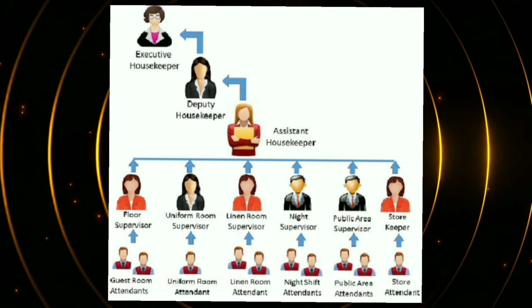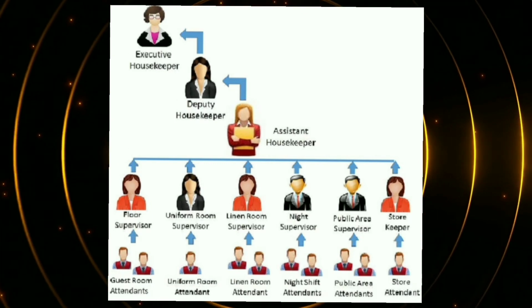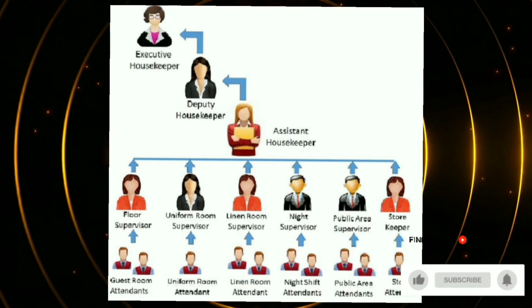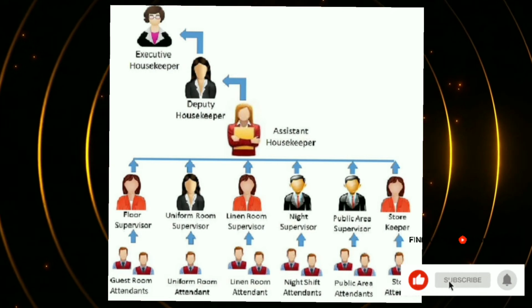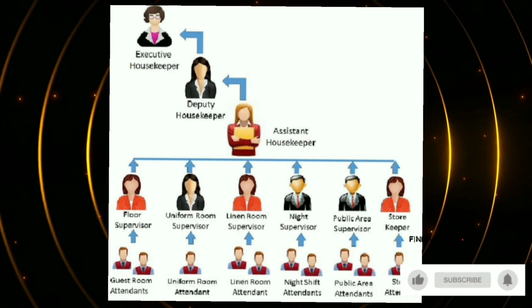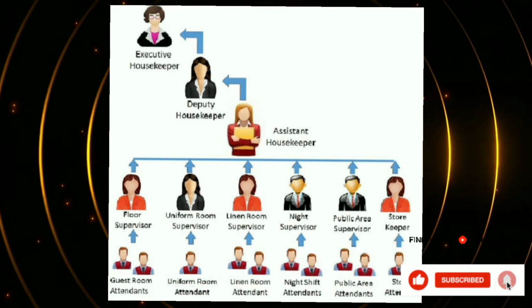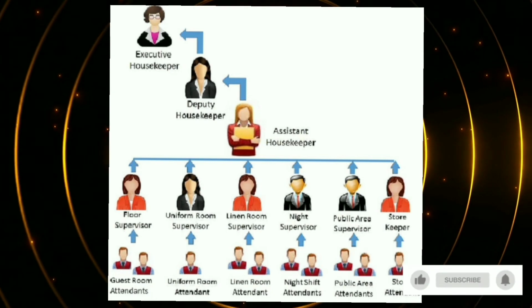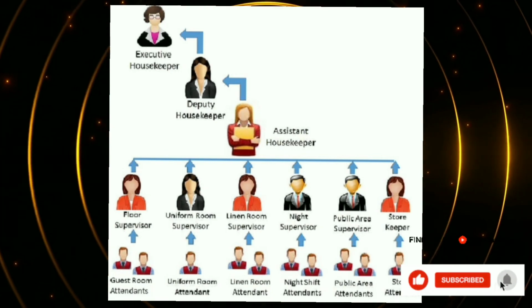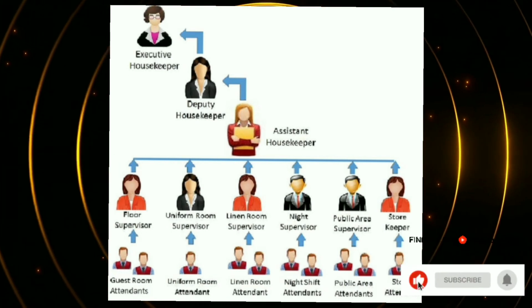So the department is led by the executive housekeeper, you can see the picture, followed by the deputy housekeeper, and there are some assistant housekeepers also. And in all the outlets there are supervisors, like on the floor there is a floor supervisor. Definitely it depends upon the size of the hotel how many floor supervisors there will be. It can be 1, it can be 10, but it depends upon the size of the hotel, how many rooms, how many floors the hotel has. But the floor supervisor will be there.